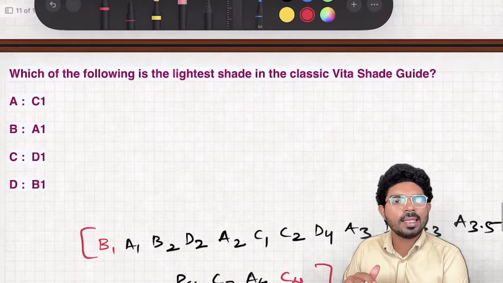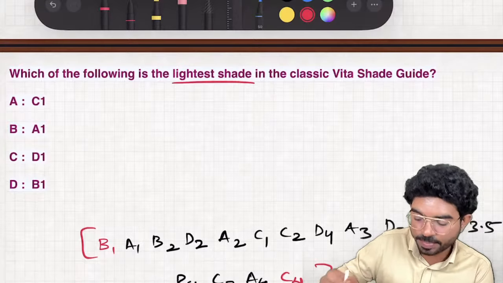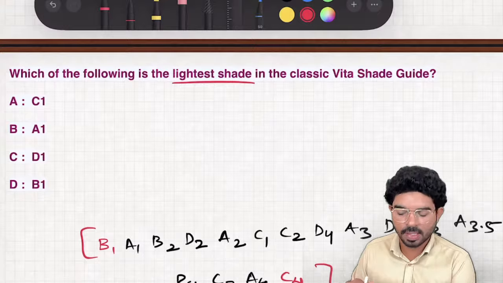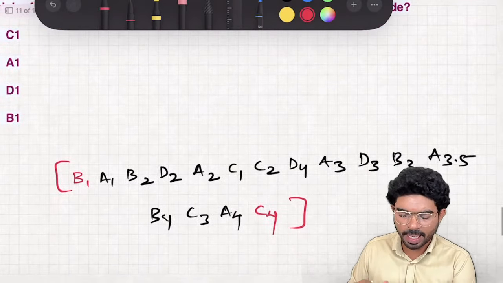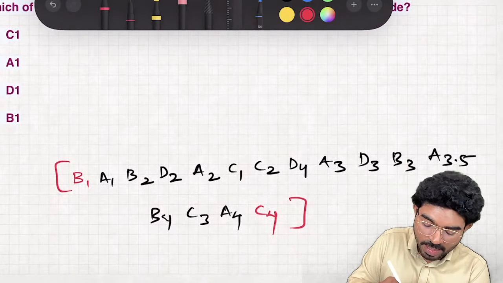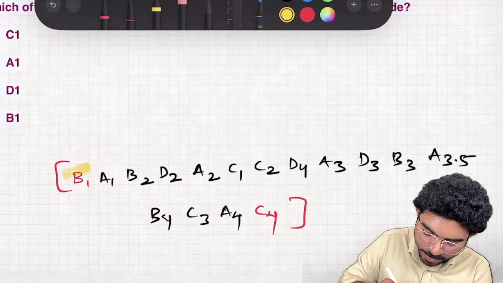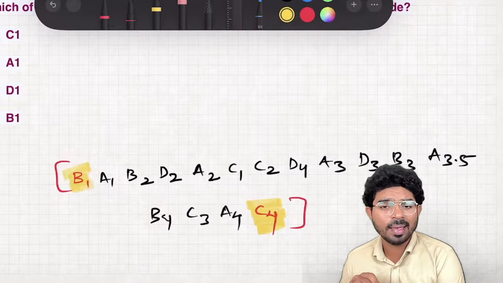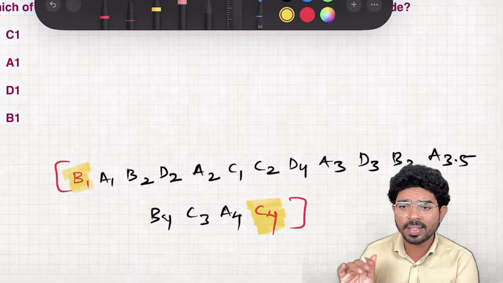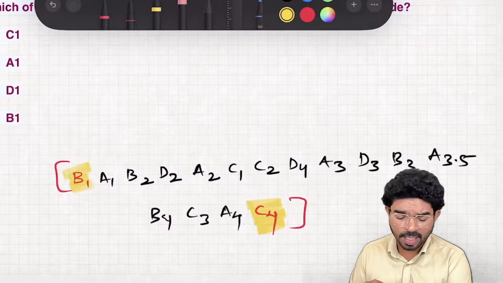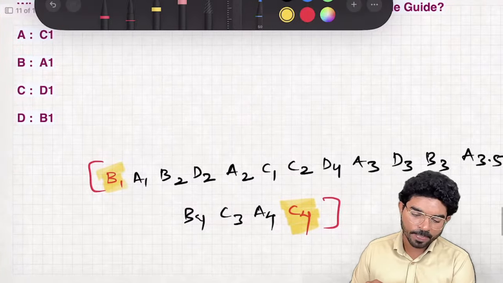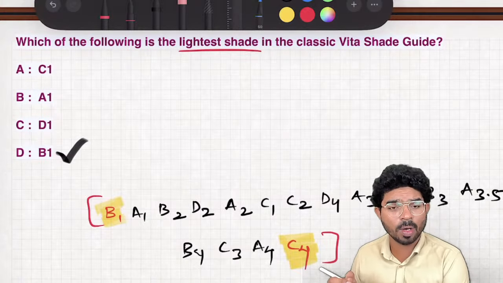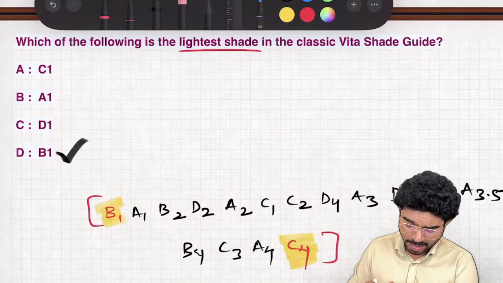Then, which of the following is the lightest shade in a classical Vita shade guide? This sequence has been given so many times in the examinations. The lightest is going to be B1 and the darkest is going to be C4. So don't get confused: lightest is B1, darkest is C4. Even this sequence was given so many times in INICET, so it is a very important area if you are preparing for INICET. Must do area. So the answer is option D, B1. They're asking for the lightest one.